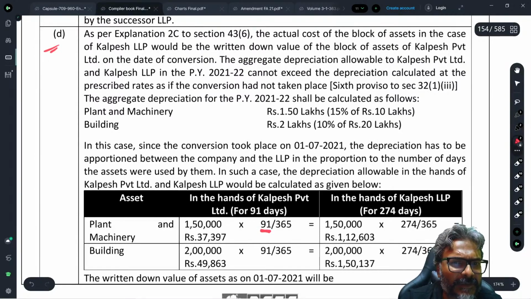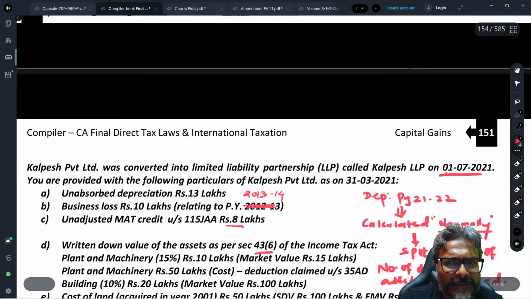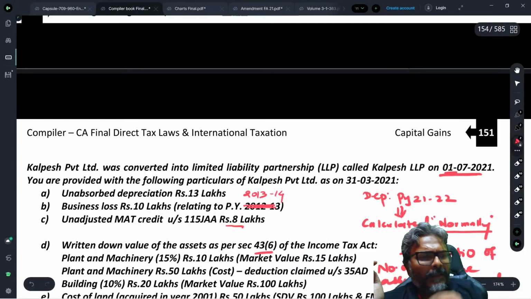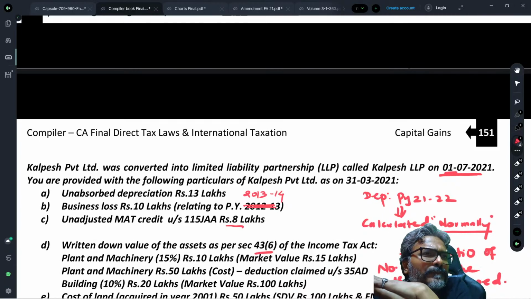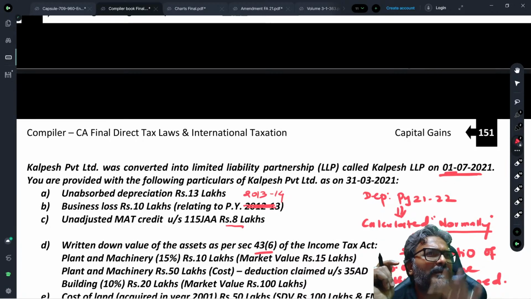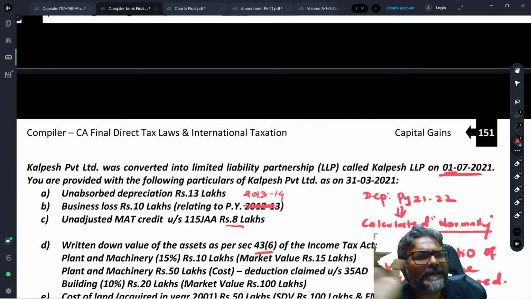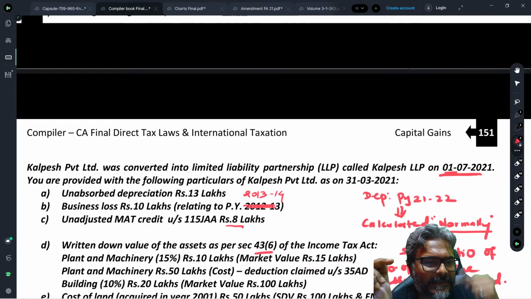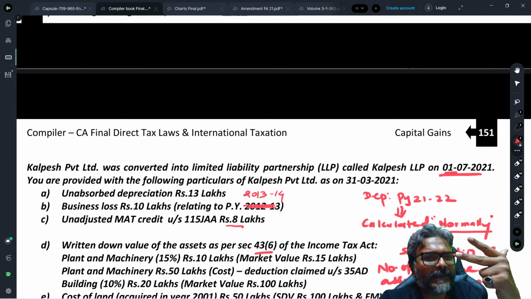By the way, just be very careful. I'm just telling you one important thing. This date, 1st of July, will go to whom? The successor or predecessor? The date wherein the conversion has taken place, the date when the amalgamation is taking place, will go to the successor or predecessor? Successor, students. So for the predecessor, it is April 30, May 31 and June 30.